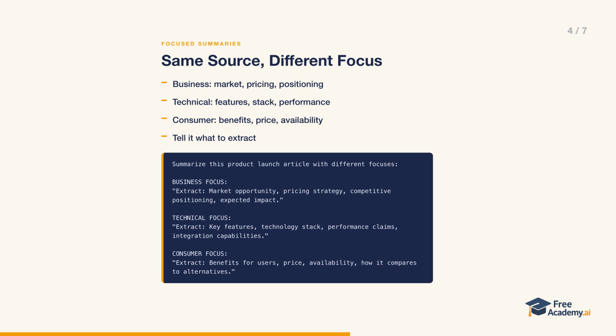The keyword that makes this work is extract. When you tell the model exactly which dimensions to pull out, it stops giving you a generic overview and starts filtering for the things that actually matter to your audience.